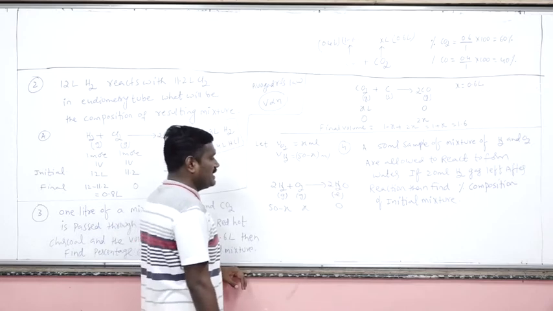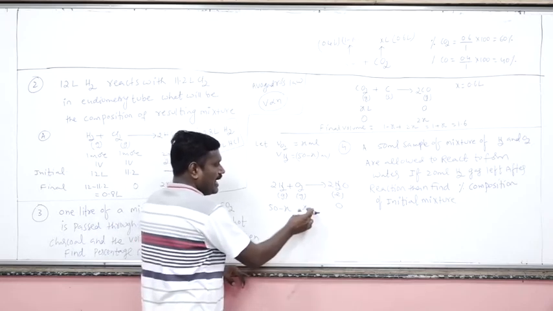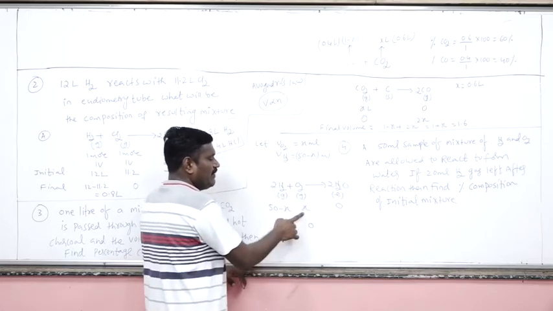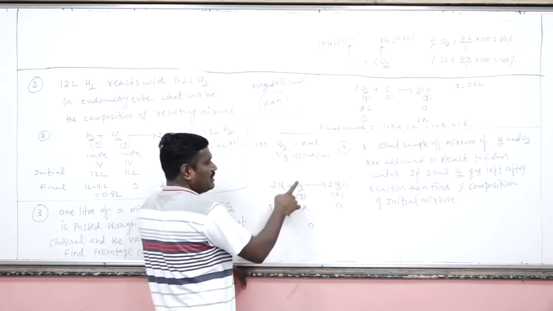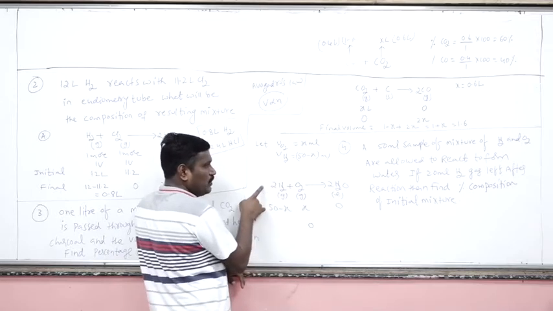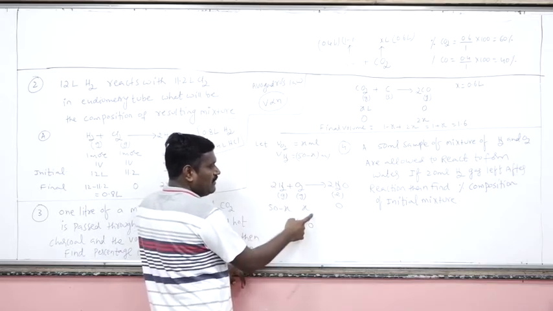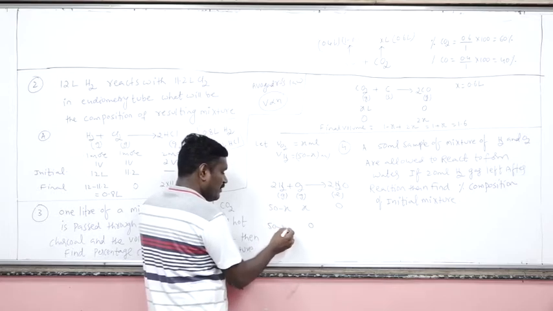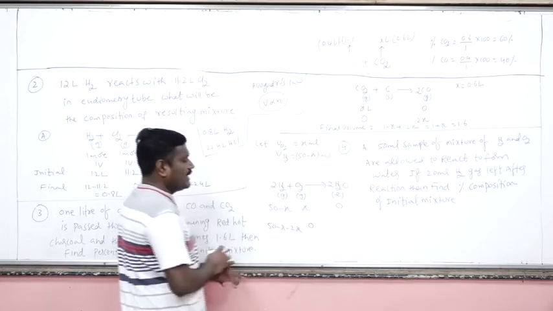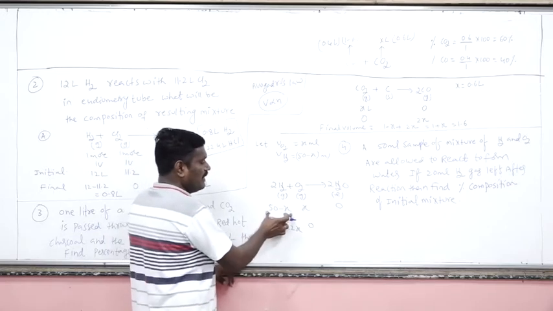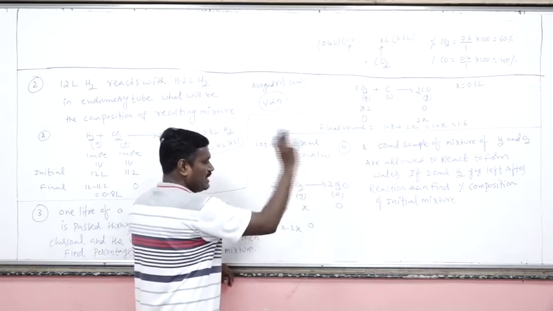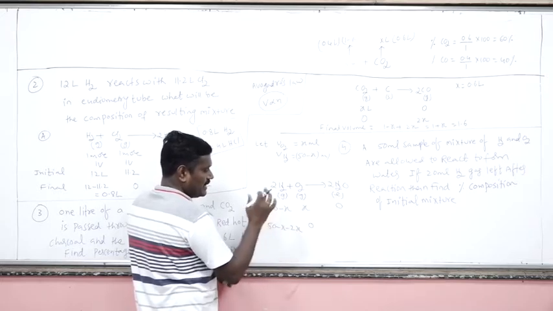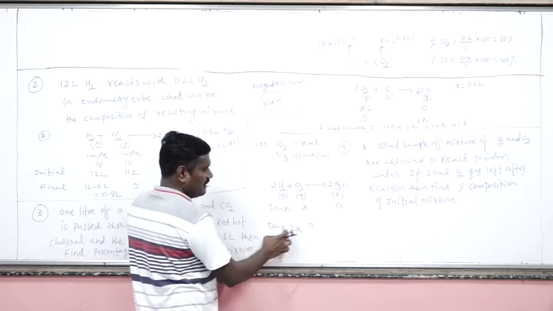Now after completion of the reaction, oxygen will be completely consumed. One volume of O2 will react with 2 volumes of hydrogen. So x volume will react with 2x volume. So 2x volume of hydrogen will be reacting. Out of the 50 minus x, 2x volume of hydrogen reacts, so the remaining hydrogen will be 50 minus x minus 2x, that is 50 minus 3x.